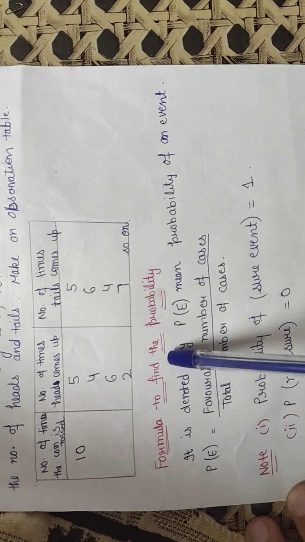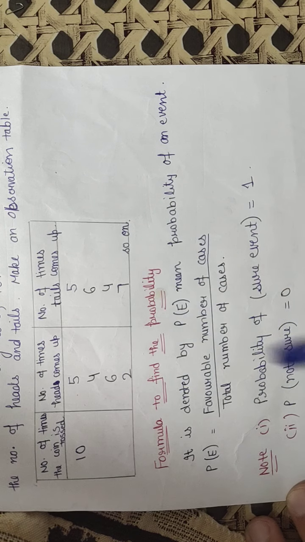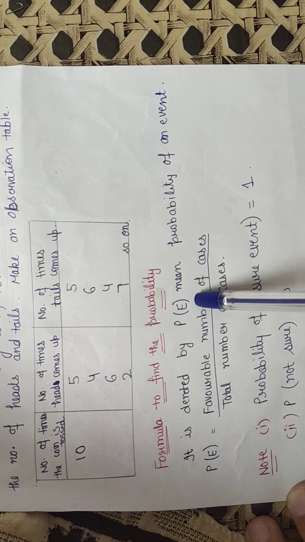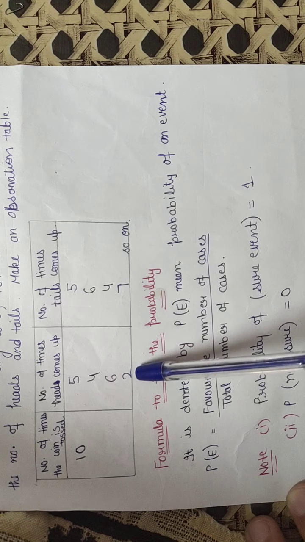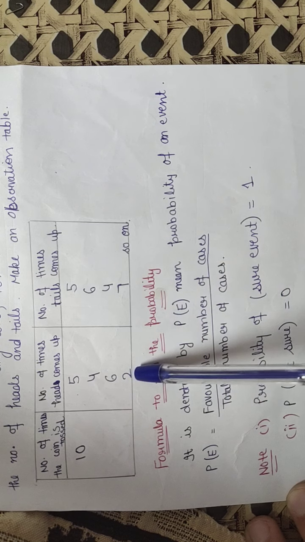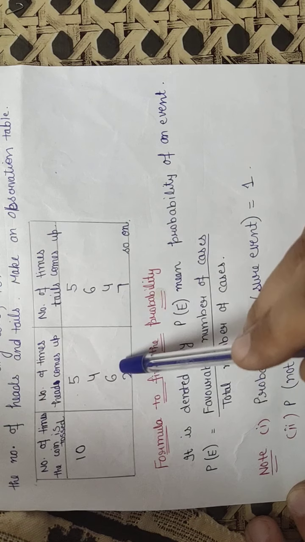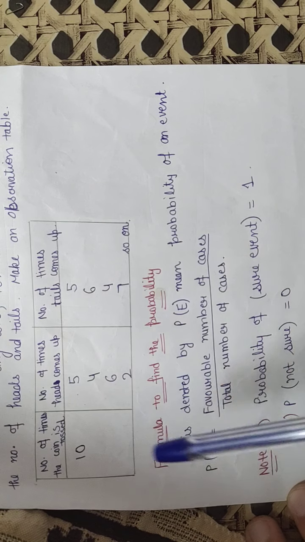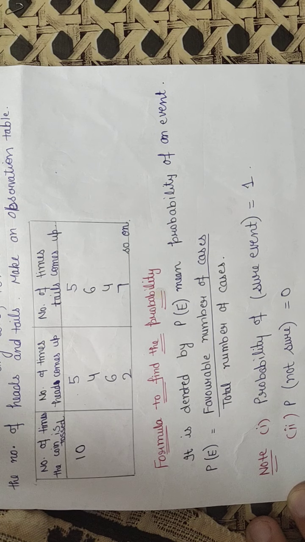Now next is the formula to find the probability. You are very aware of this formula, but I want to discuss it also. So probability of any event is denoted by P bracket of that particular event. E represents the event. Here in the example, if I want to find the number of times head will come, that is 2 times head will come, then favorable cases are only 1 and total number of cases are 10. Total number of cases means the number from which we are taking the selected number.